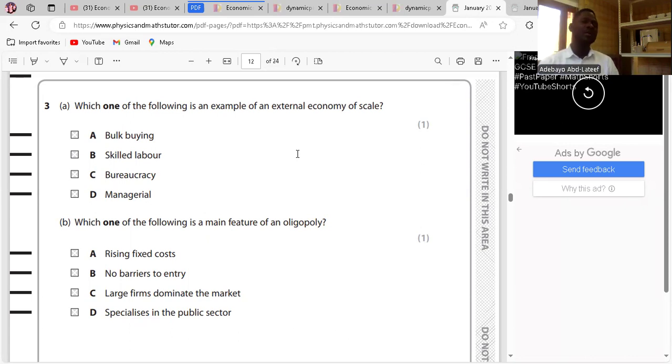But let's go to C. Bureaucracy. Bureaucracy will bring about diseconomies of scale because of a lot of paperwork and a lot of managers to deal with, increasing costs. And managerial economies of scale is internal. It's an advantage you have as a firm to be able to attract skilled managers to your firm or to your company. Is it clear? So the answer is B.